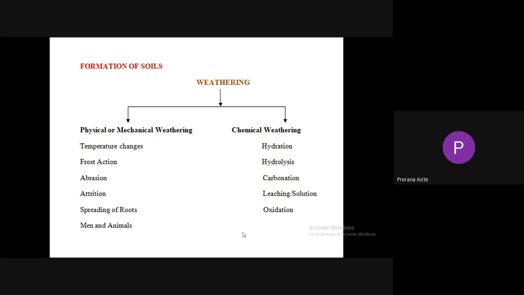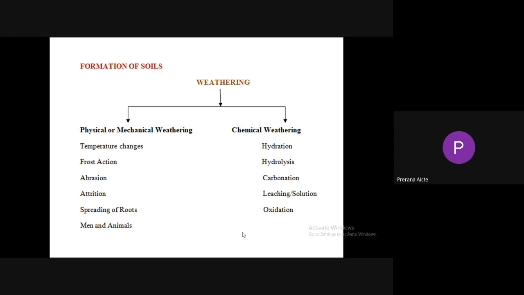Abrasion: during transportation, what will happen? The rock fragments collide with the banks of the river or any other surface of the rock, so that the large size rock fragments are broken into pieces. Attrition means during transportation, these rock fragments collide with each other so that large size rock fragments are converted into small pieces, which is known as soil.